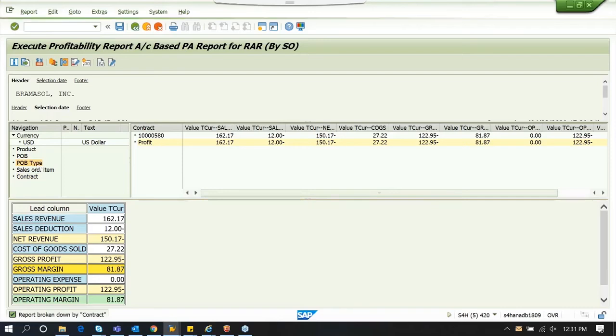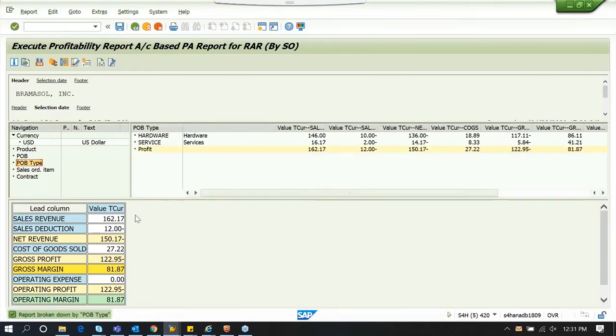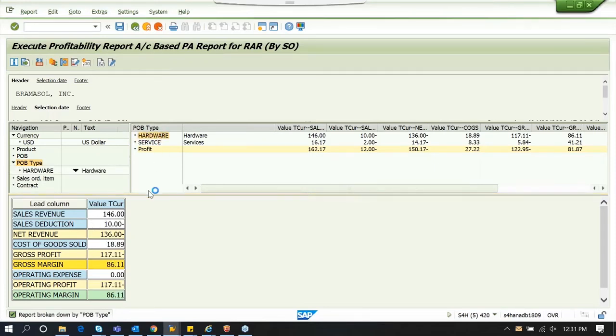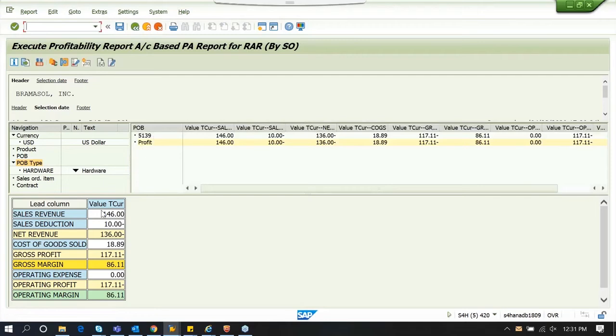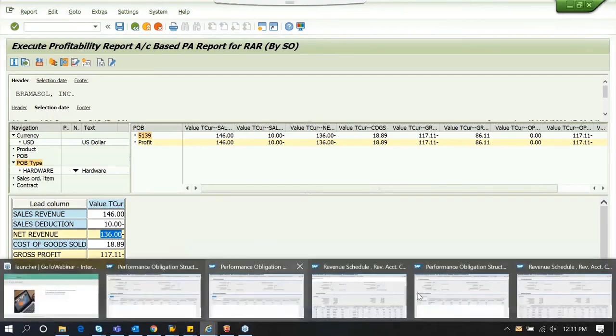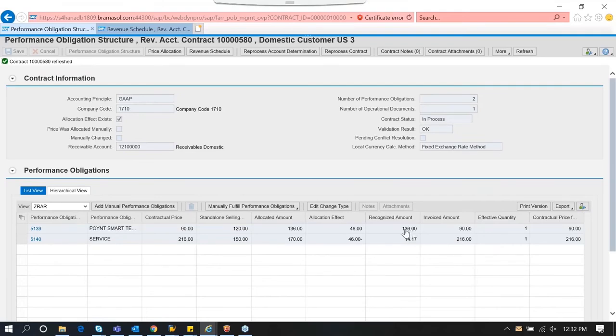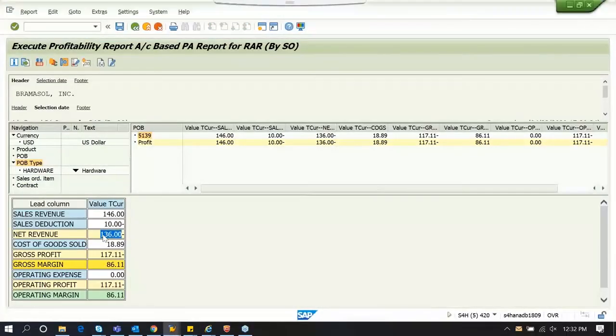And you can click on the POB type. So this gives you the profitability of each POB type. So how each POB is performing in your company. So these are the numbers. So if you like to see the hardware, you can just drill down to the hardware, and it shows which POB has this information. So POB 1, which is hardware in our case, has a total recognized revenue of 136, which you can see here. The recognized amount for first POB is 136, and that's what you see here after the direct sales discount.